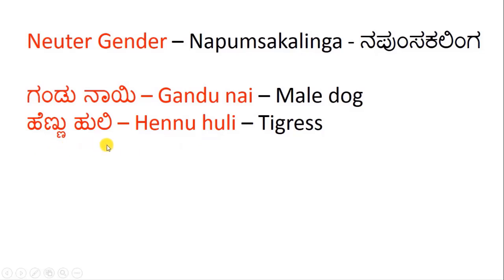So hennu huli makes it female tiger or tigress. There are examples which continue like this. If you want to say that a particular thing is male, you add gandu. If a particular thing is female, you add hennu before it.